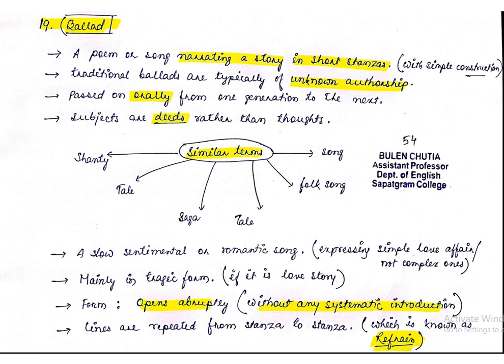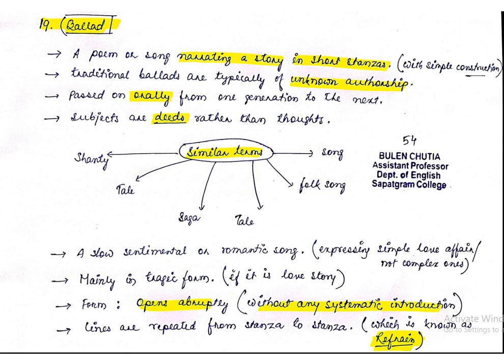Ballads are passed on orally from one generation to the next, and the subjects are deeds rather than thoughts. That is, ballads are so simple, they do not talk about the thought, they talk about the deeds, that is, the doings, that is, the action. It is very simple.